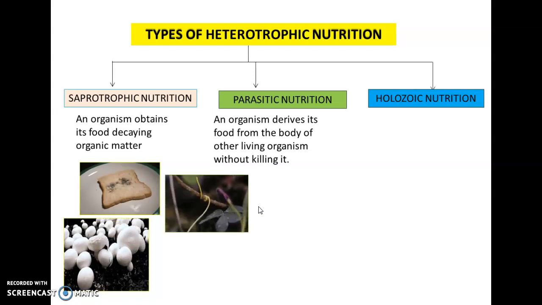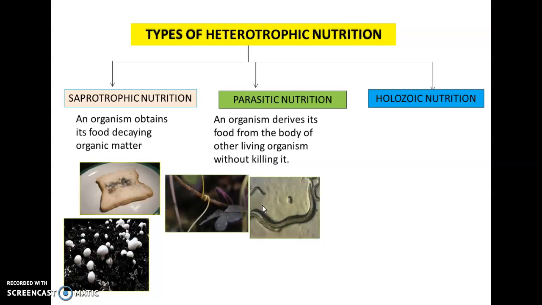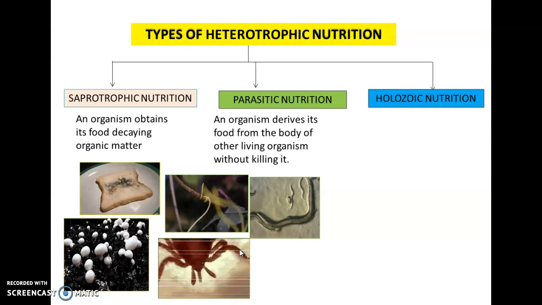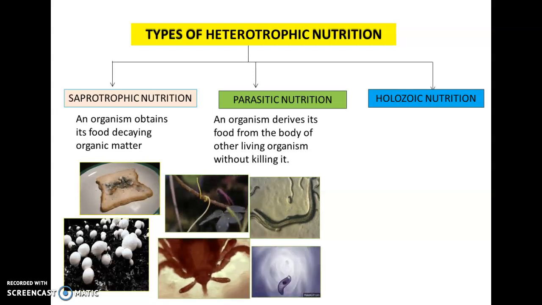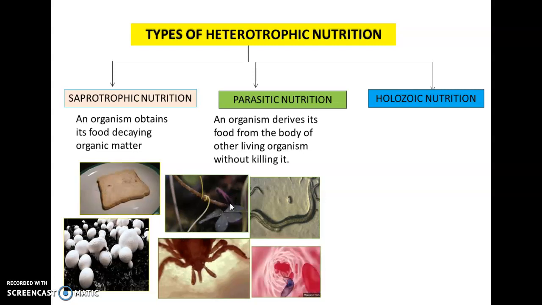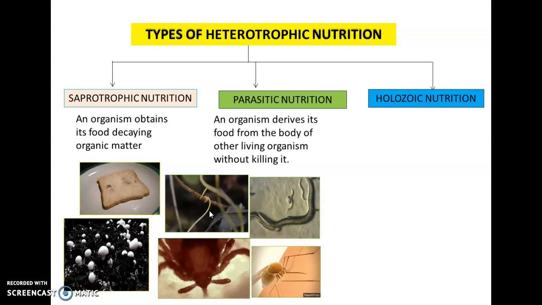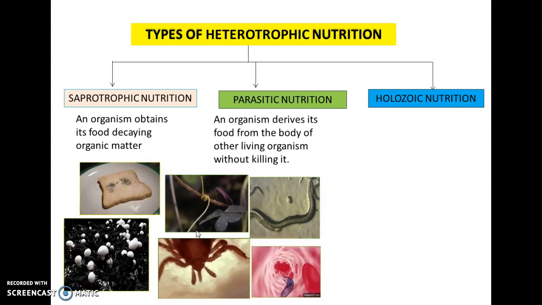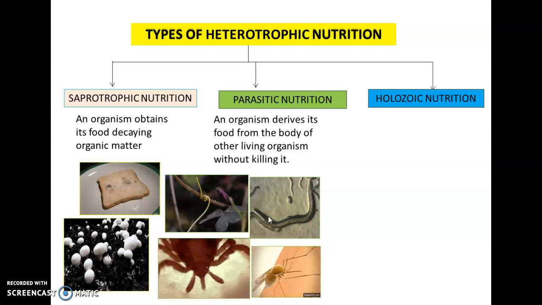Examples are cuscuta, roundworms, ticks, plasmodium. Cuscuta is a non-green leafless thread-like plant that begins to grow and attach itself to a nearby host plant. Once attached to the host plant, the cuscuta roots become weaker and disappear.